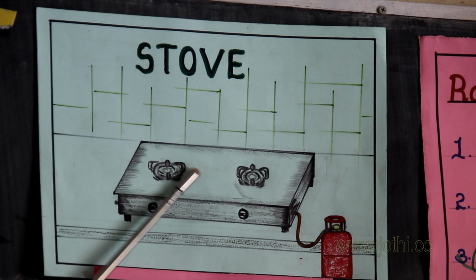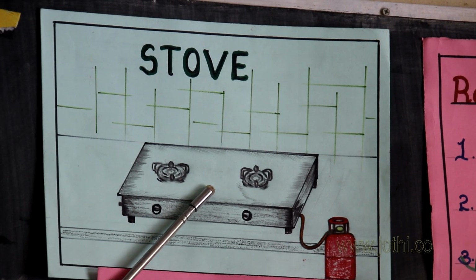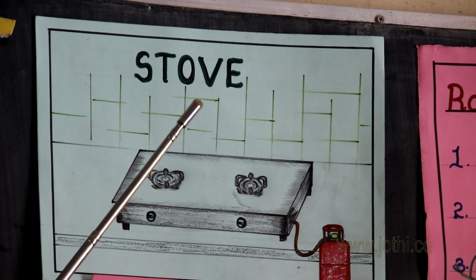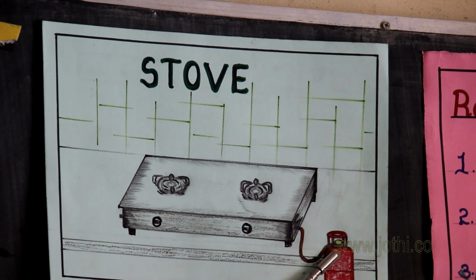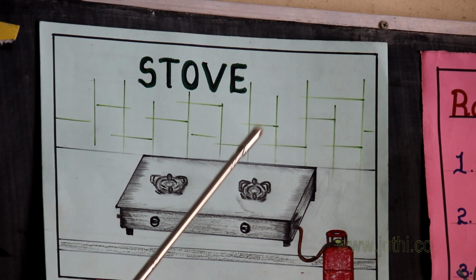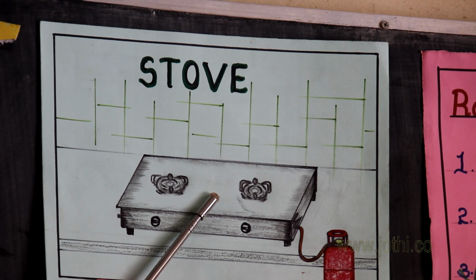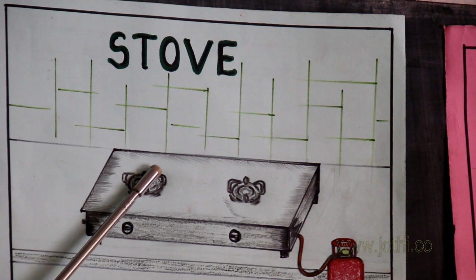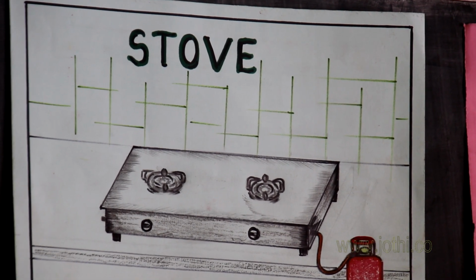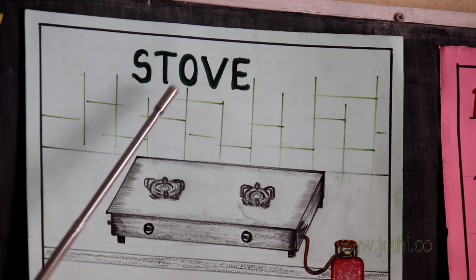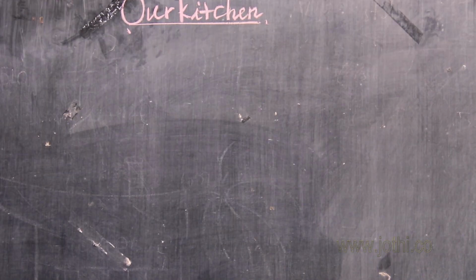This is called stove. It is made by steel. It burns with the help of the petroleum gas. It is helping to our kitchen. It is used to cooking. Okay? This is called stove. The spelling is S-T-O-V-E.